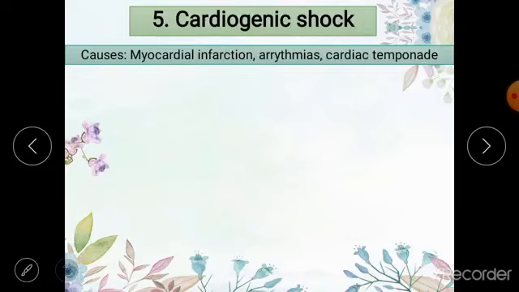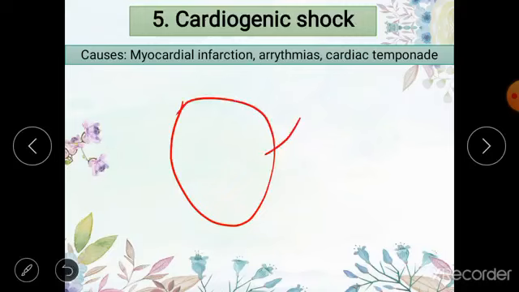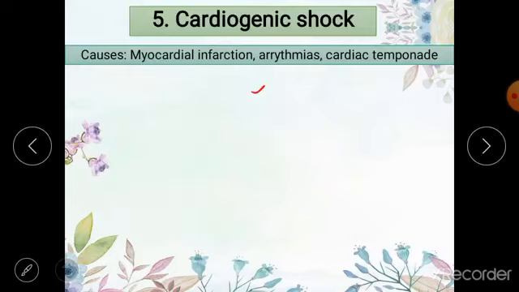Whenever there is reduced blood supply to the tissues of the heart, these tissues can experience damage or even death, and this is known as myocardial infarction. Or whenever there are severe arrhythmias, disturbed rhythm of the heart, it can be atrial fibrillation or atrial flutters, which can cause clots to form and cause cardiogenic shock. It can also be due to cardiac tamponade.